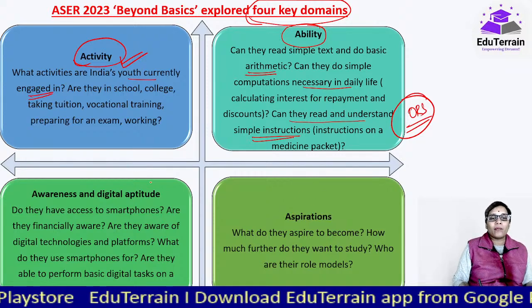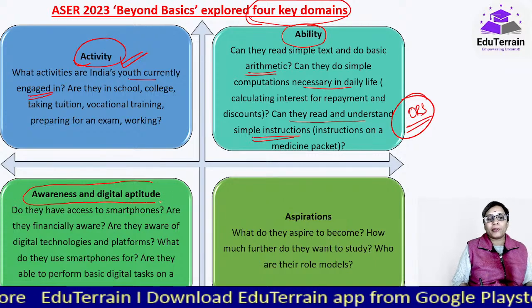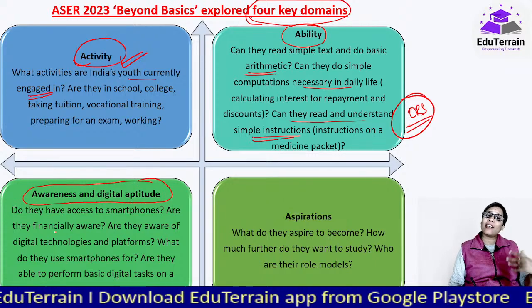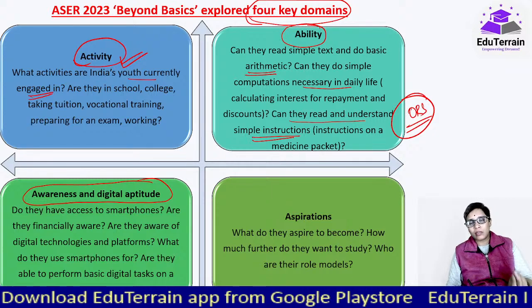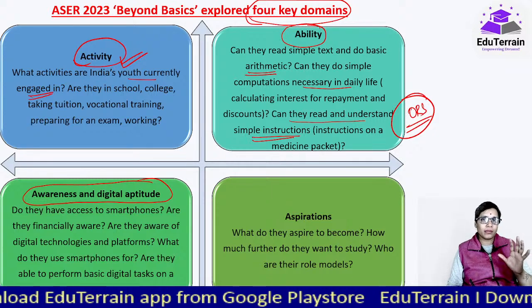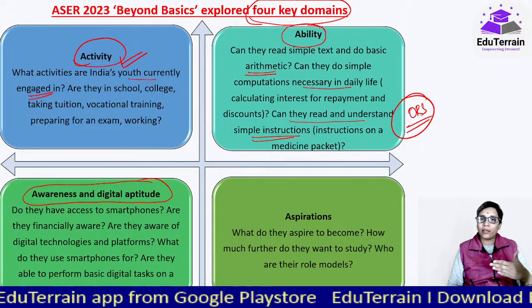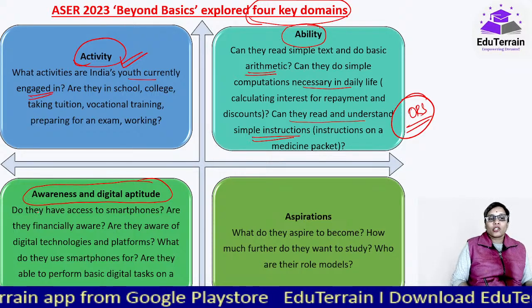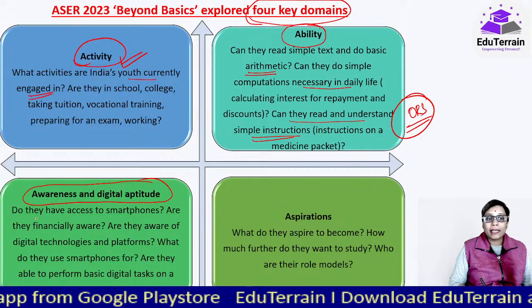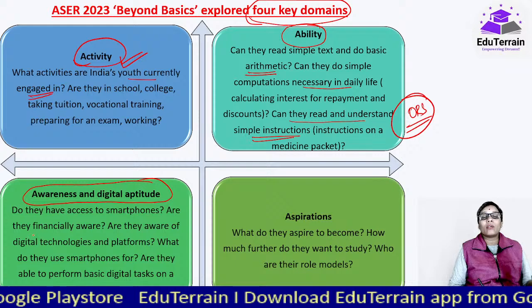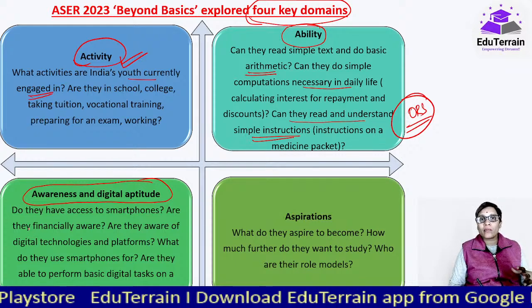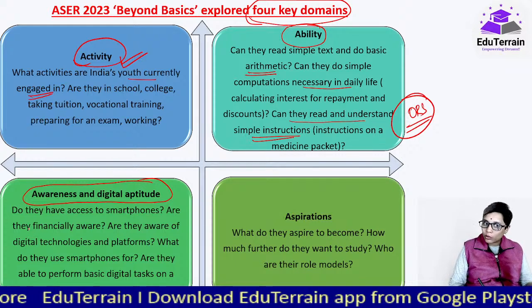Third comes awareness and digital aptitude. This was all self-reported; they gave a questionnaire type, and based on the answers, they calculated the percentage. So do they have access to smartphones? If yes, are they financially aware of how to pay, like using GPay or other services, like train ticket booking etc. through online?